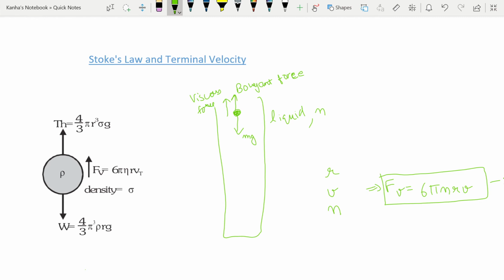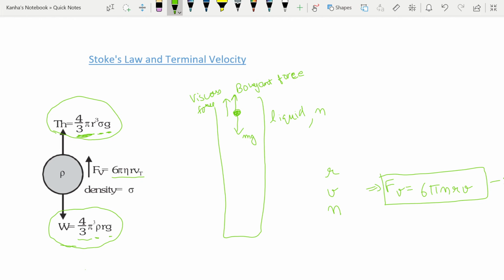As I've shown here, the upthrust, which was my buoyant force, is given by the volume. So 4 by 3 pi r cube is the volume into density of liquid into acceleration due to gravity. Weight is 4 by 3 pi r cube, volume into density into gravity, and you have a force which is equal to 6 pi into eta into r into velocity.